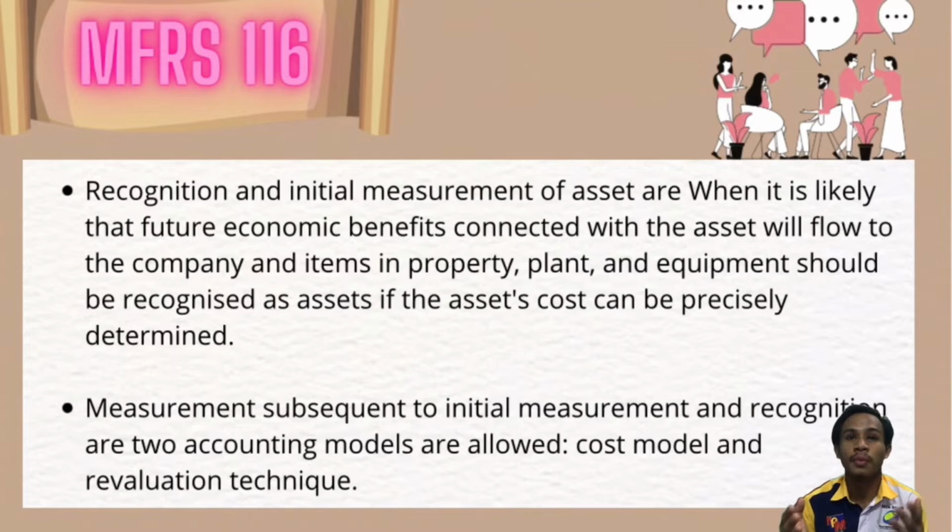Then, a cost should be documented for a piece of property, plant and equipment. The purpose of revaluation is to ensure that the carrying amount does not differ considerably from that calculated using fair value at the date of the financial statement. Next, for measurement subsequent to initial recognition, two accounting models are allowed: the cost model and the revaluation technique. The asset is carried at cost less cumulative depreciation and impairment under the cost model, while under the revaluation technique it is carried at a revalued amount, which is its fair value at the date of revaluation less subsequent depreciation and impairment, provided fair value can be reliably measured.